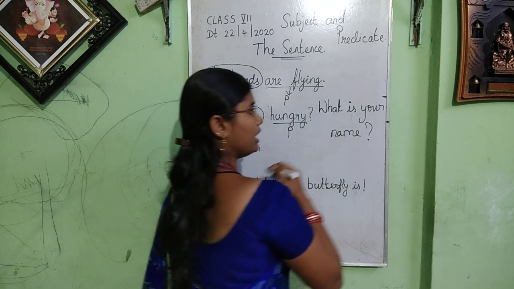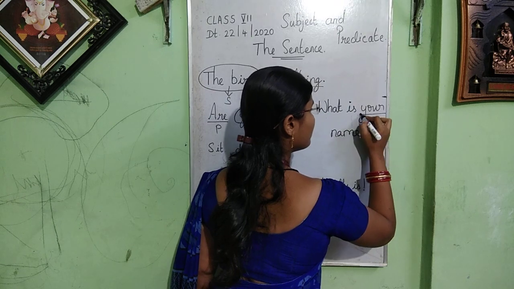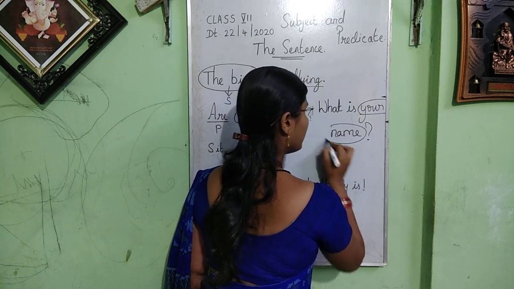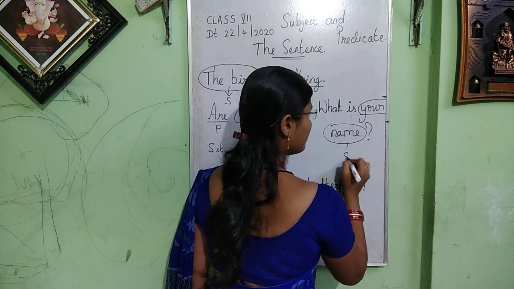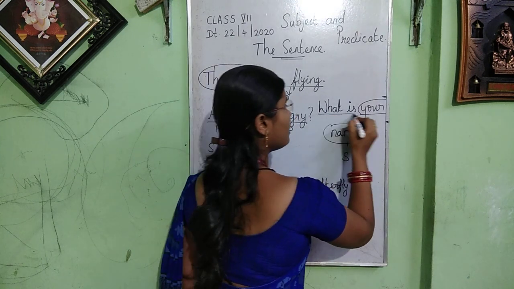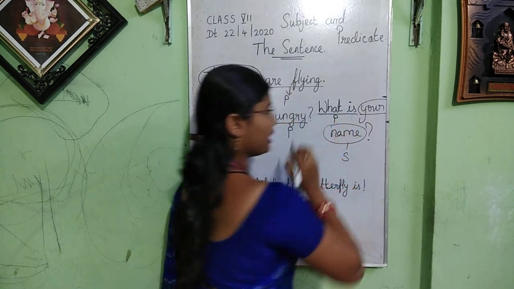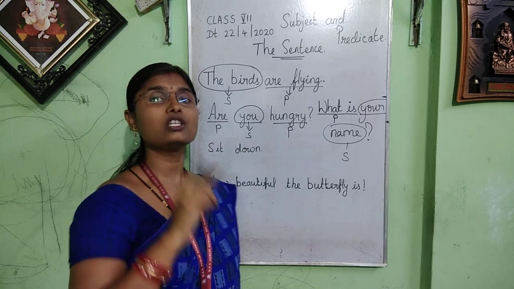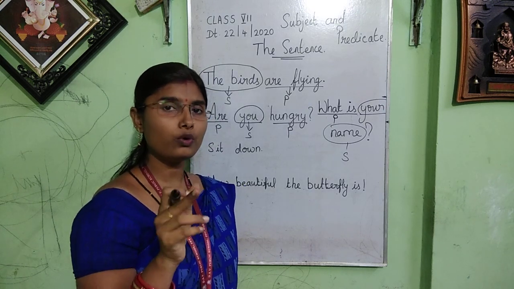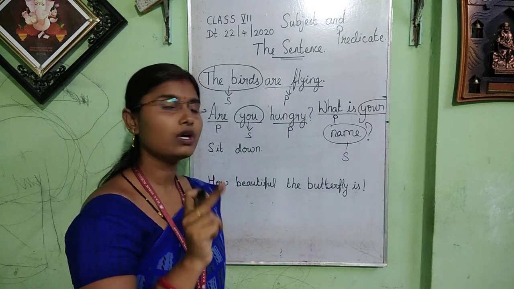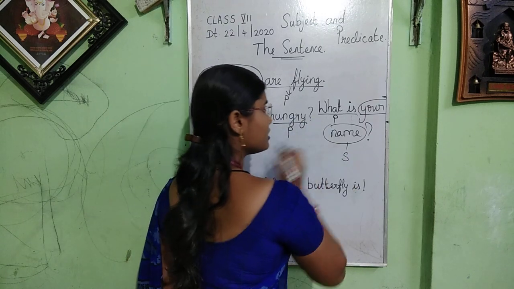Yes. The subject is your name. Whose name have I asked? Your name. So your name is the subject.